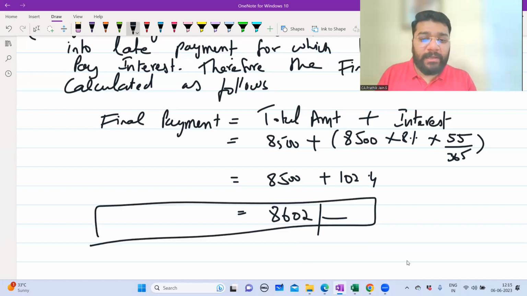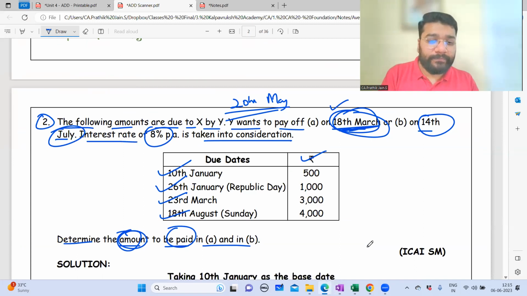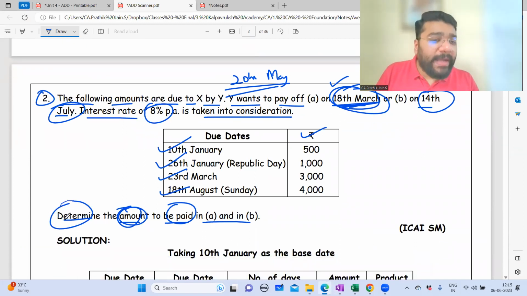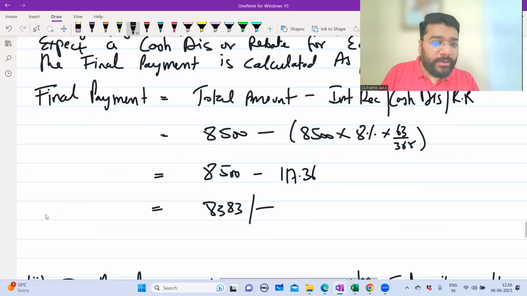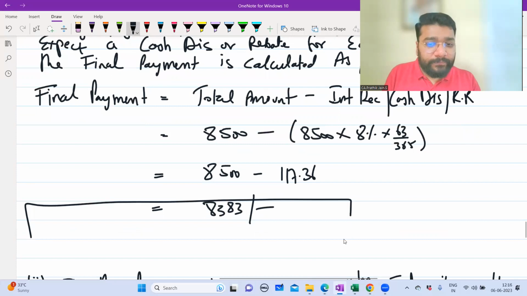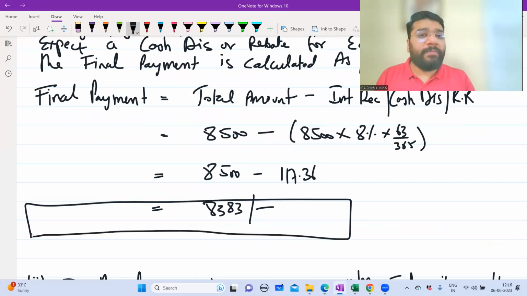I have to put a box. Final payment is equal to so much. So what are they asking? Determine or calculate the amount to be paid. So as per option A, the amount to be paid is how much? This. So you have to put a box. So if the payment is made on so and so date, the final amount of settlement is 8,602. Directly you can put a conclusion and put a box.